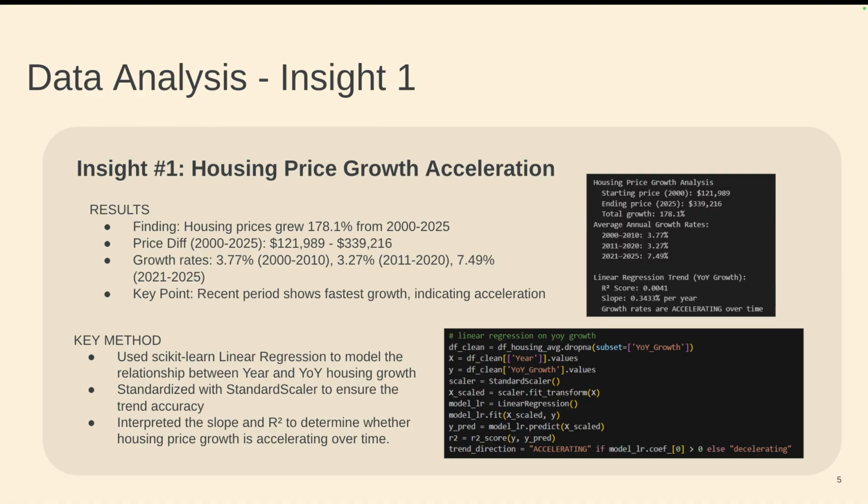And the method that we used in this insight was sklearn and linear regression, and we were trying to determine a relationship on the year and year over year housing growth, and we used things like standardization with StandardScaler to ensure the trend accuracy. We also used the slope and r-squared value to determine that the growth rates were accelerating over time.